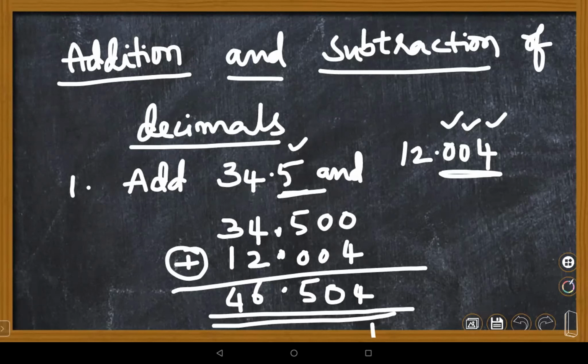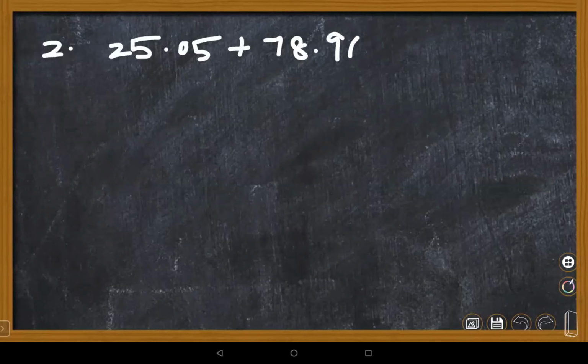Shall I give a few bits for your practice, children, right now? Yes, ma'am. Ma'am, should we send it in the chat? Yes, Nana. There are 2 bits you are supposed to answer immediately. I will check your notebook also, children. At the last few minutes you have to show your work, what we are doing in our classroom. Then you can leave.